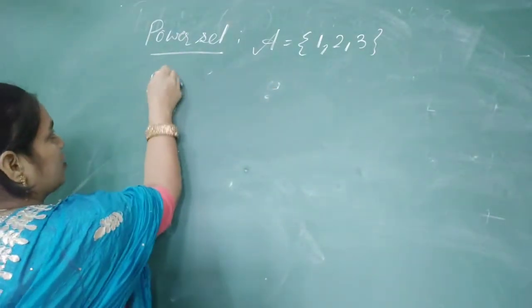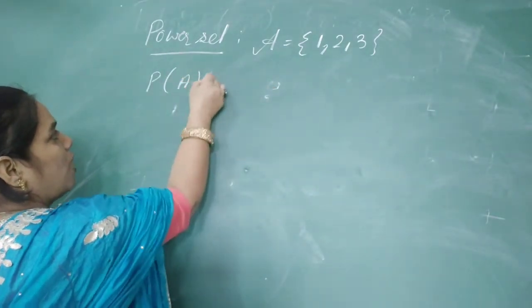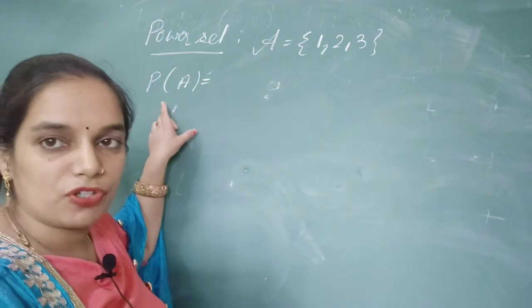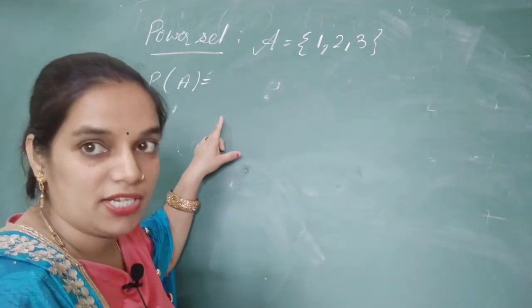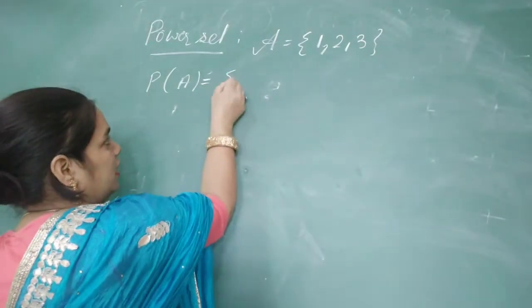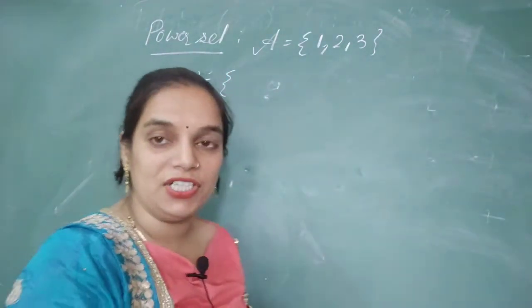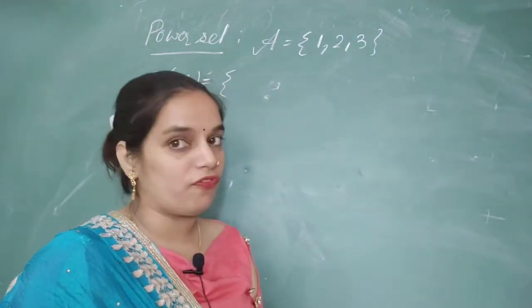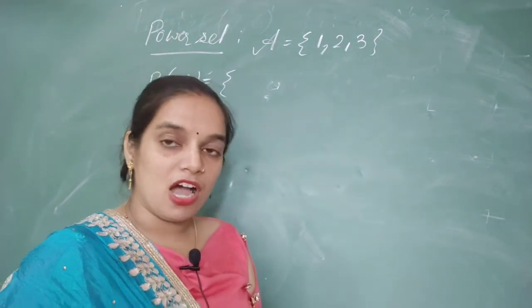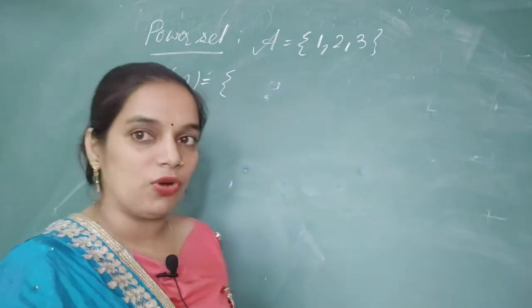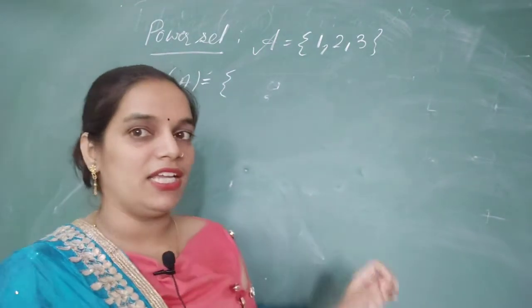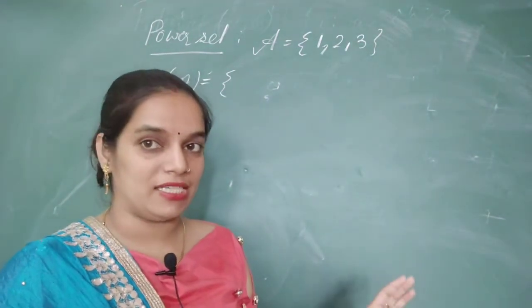The representation of the power set will be P(A), P for power, and A for the set whose subsets we are taking. Phi and the set itself: the empty set is always a subset of every set, and a set is also a subset of itself. So phi and A will be taken as subsets.